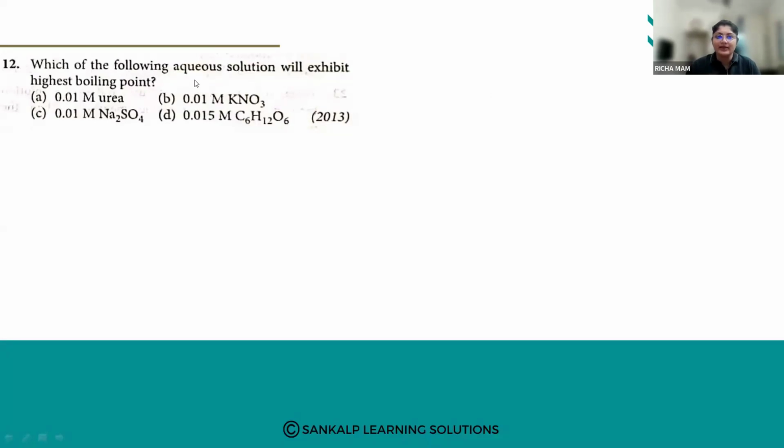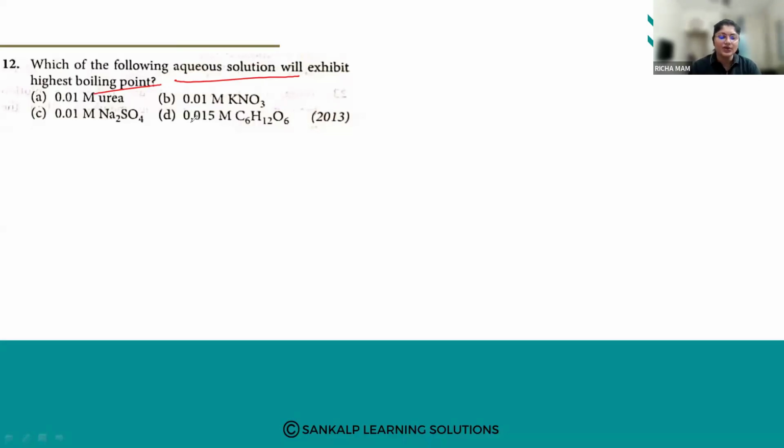Which of the following aqueous solution will exhibit highest boiling point? A, 0.01 molar urea, B, 0.01 molar KNO3, C, 0.01 molar Na2SO4, D, 0.015 molar C6H12O6. This was a question asked in 2013. Which of the following solutions will exhibit highest boiling point?